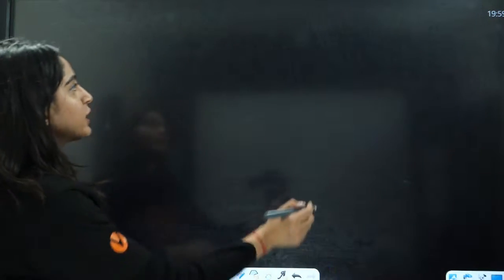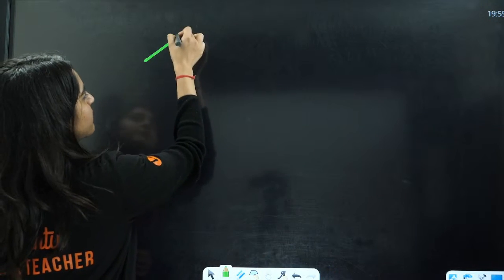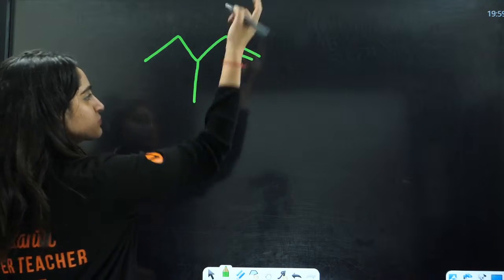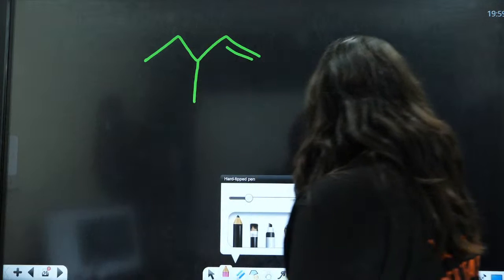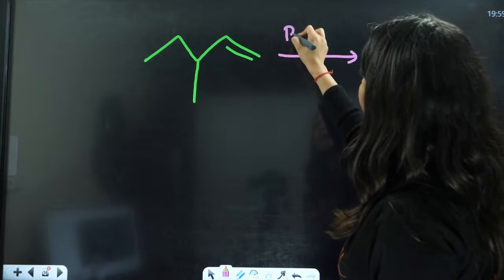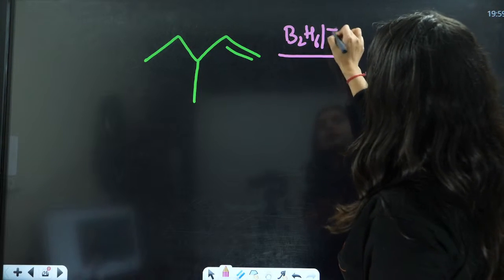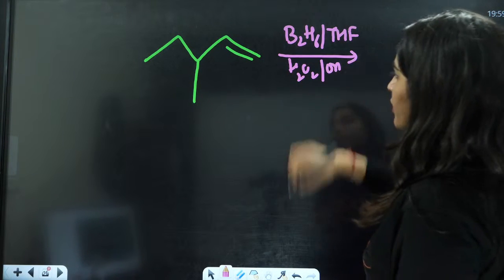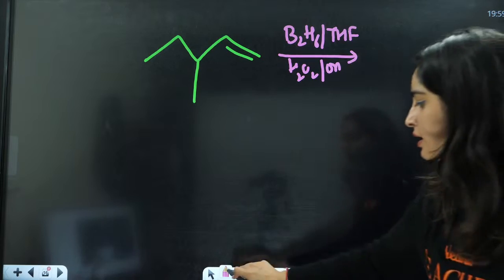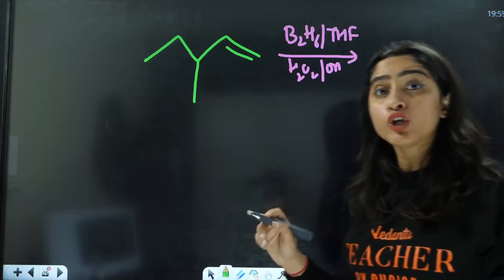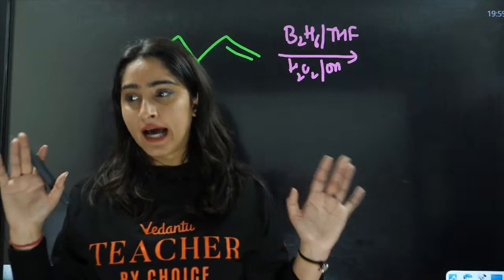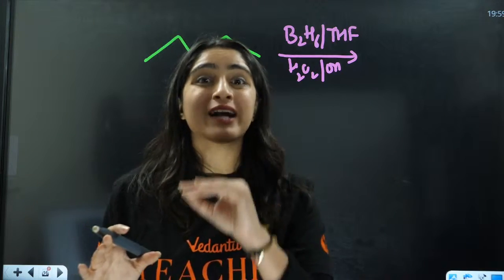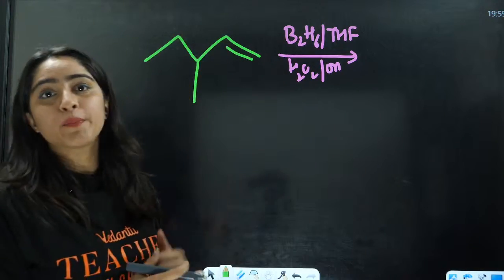Now let us see the questions that are asked to you in the exam. In the exam, what kind of questions are asked to you? So okay, now I have this question. And here I am using B2H6 THF along with H2O2 OH. Okay, so this is the reagent here. Now the product is going to change entirely. What is going to be the product here?